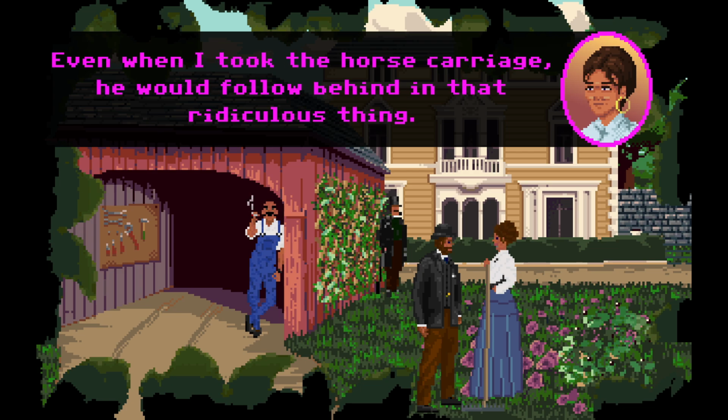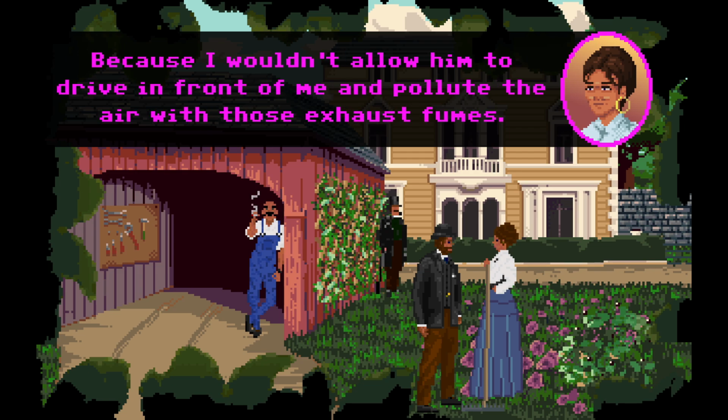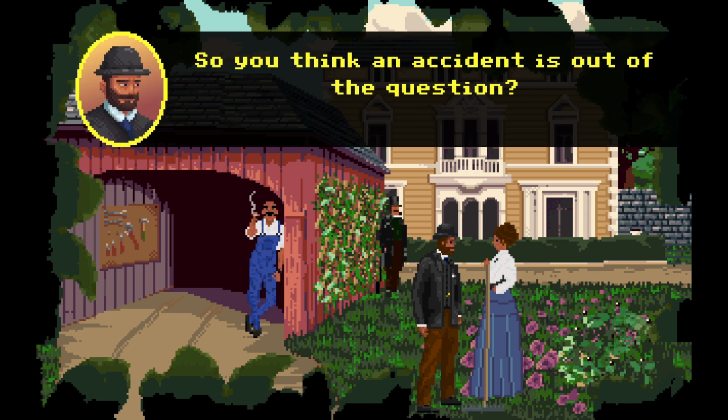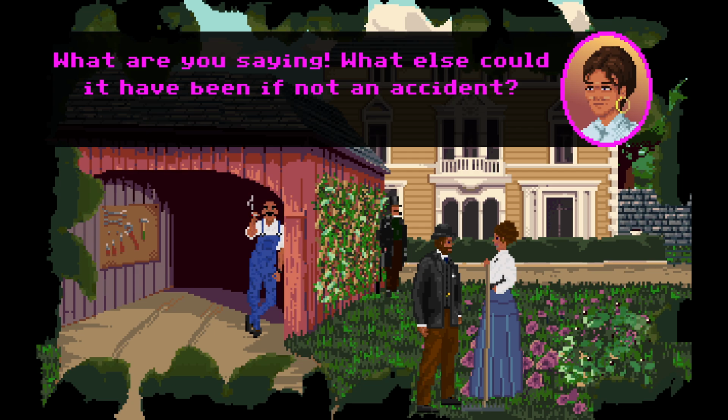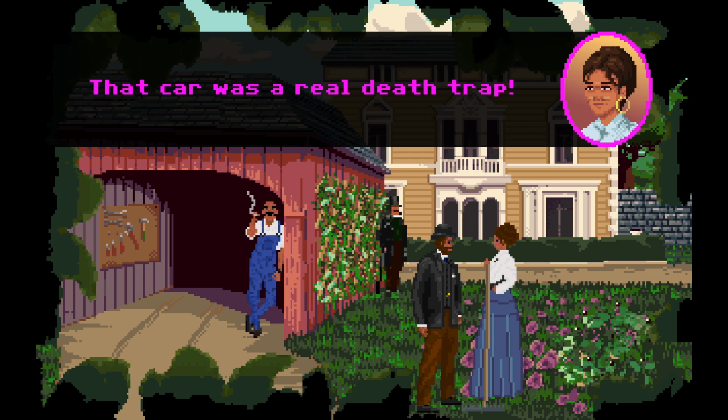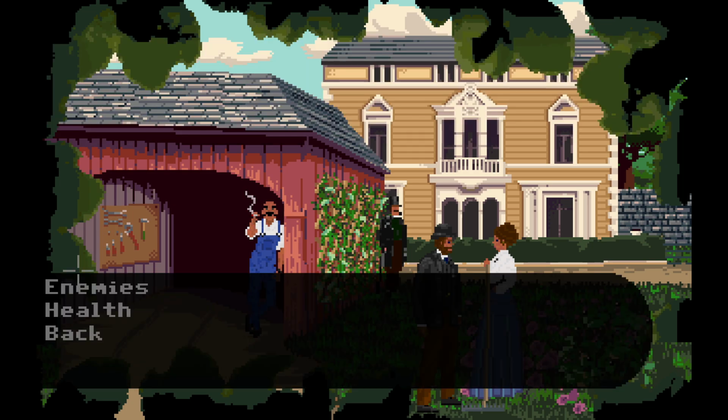Even when I took the horse carriage, he would follow behind in that ridiculous thing. Because I wouldn't allow him to drive in front of me and pollute the air with those exhaust fumes. So you think an accident is out of the question? What are you saying? What else could it have been if not an accident? The car was a real death trap!